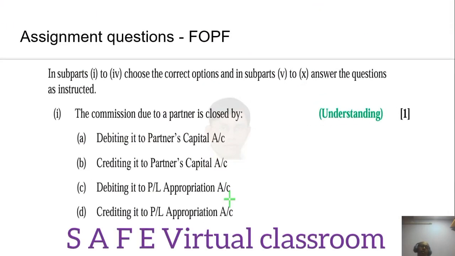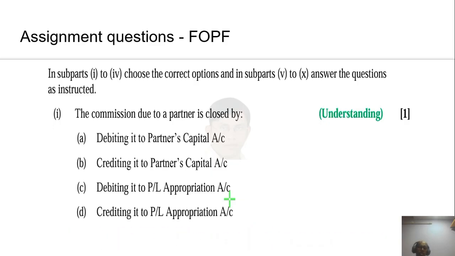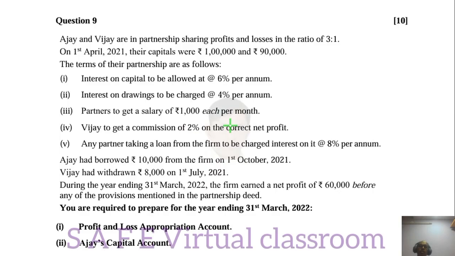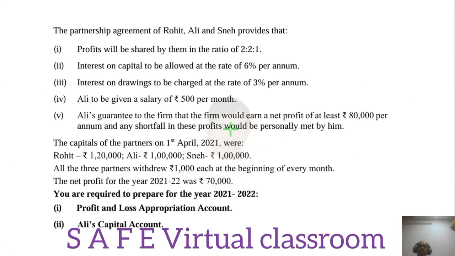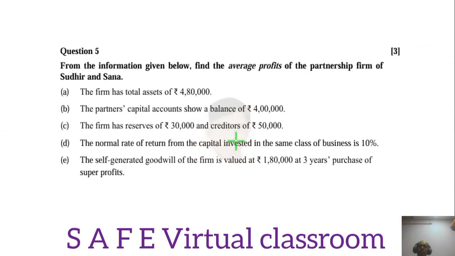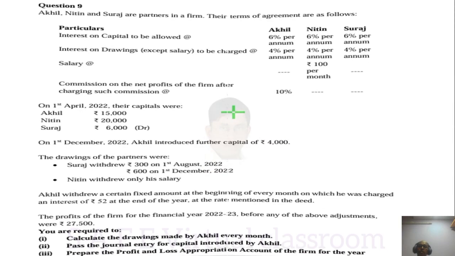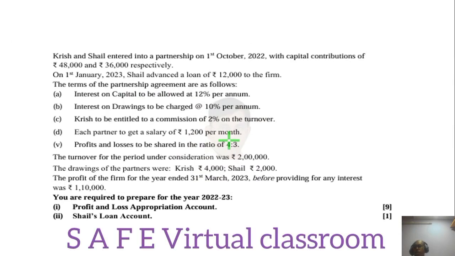Assignment questions. Dear friends, take down these questions as assignment. Maybe you can take a screenshot of each of these questions. I will just give five seconds for each. So this is one question, this is another question, this is another question, this is one more, this is one more, this is another question.